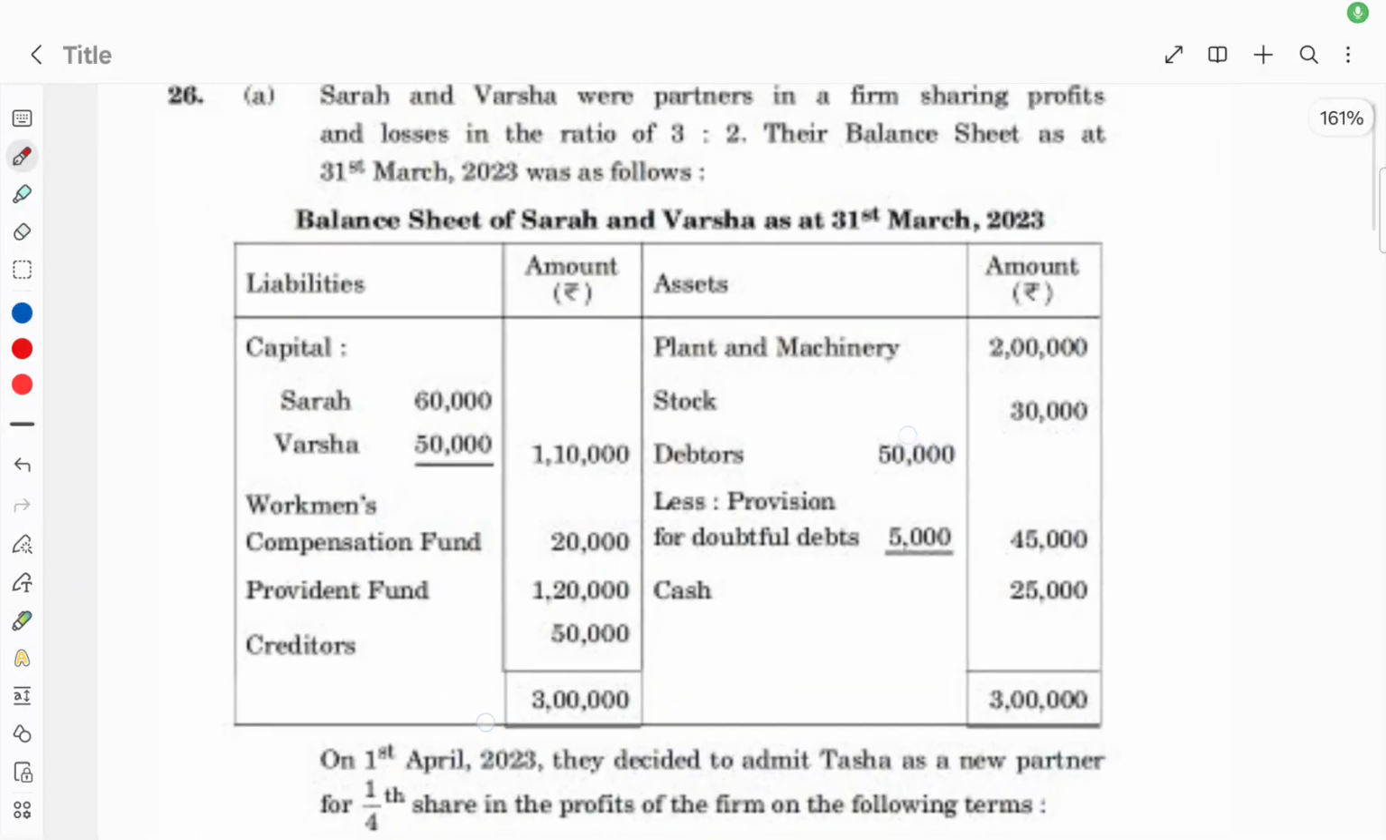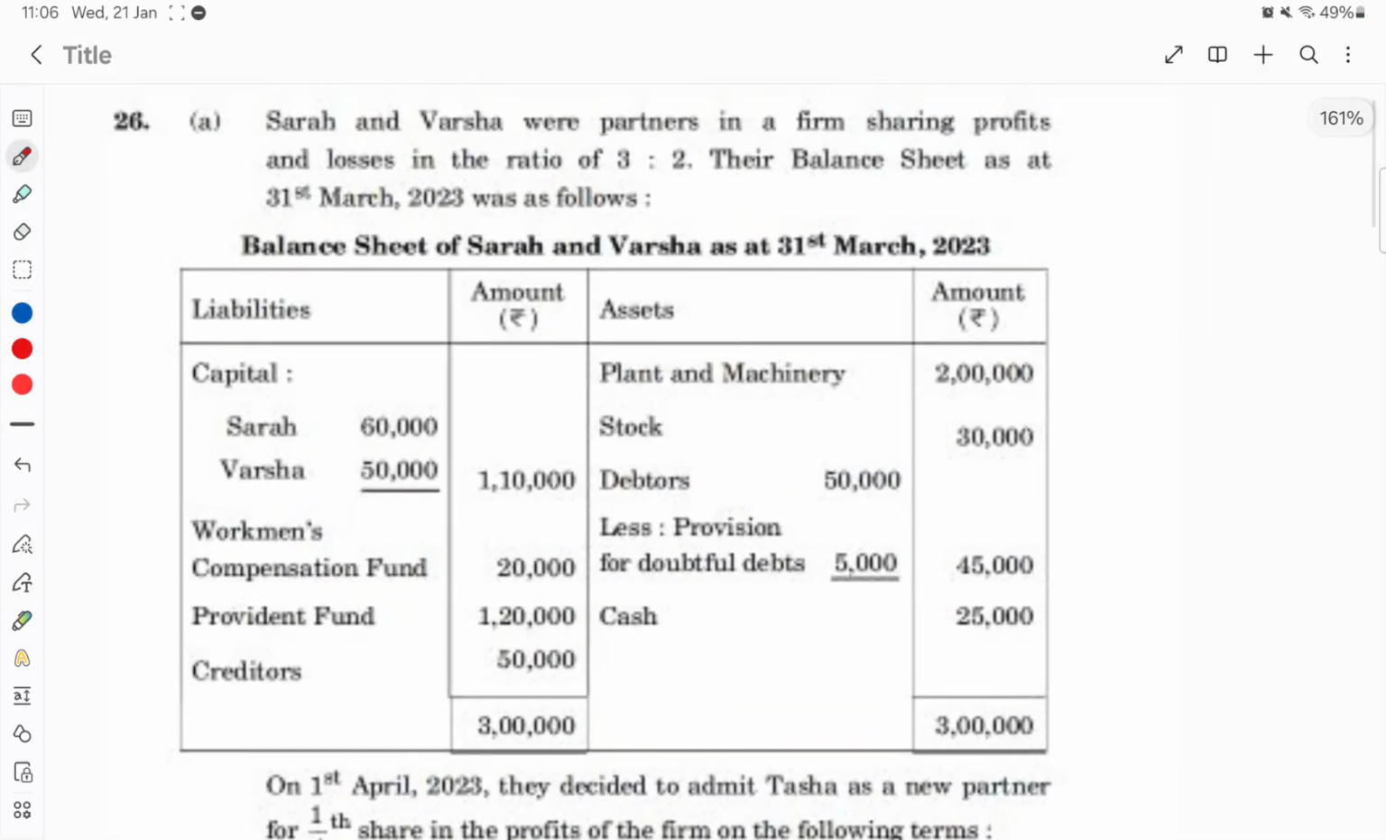An admission question. This is from the CBSE 2024 past paper, the previous question paper. Sarah and Varsha were partners in a firm sharing profit and losses in the ratio of 3:2. So when reading itself, understand this is the old ratio, before the admission, 3:2 is their old ratio for Sarah and Varsha.